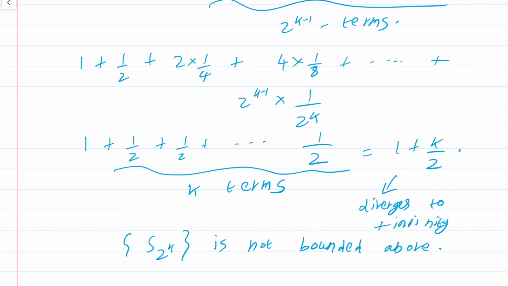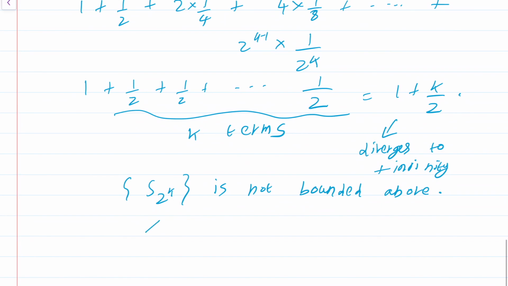So consequently, by the monotone convergence theorem, summation 1 by n diverges. Okay, so here we see that the behavior of summation 1 by n is quite different from the behavior of summation 1 by n squared, and we are able to see the difference in the way we combine the terms and do this algebraic manipulation. Now in the next module I will state and prove the Cauchy condensation test that takes into account these manipulations that we are doing and makes it into a general theorem.